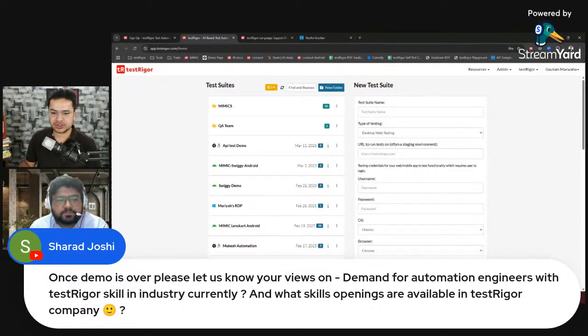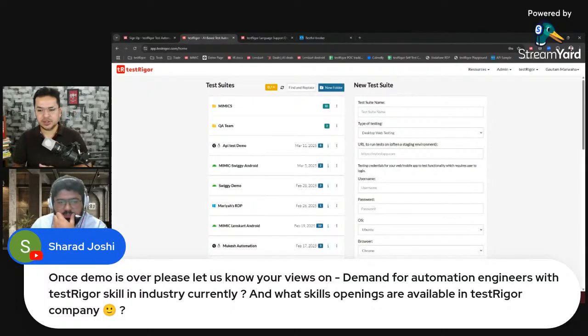Gautam, quick question about SOAP. Does it support SOAP APIs? Yeah, mostly yes. It does support SOAP, HTTP, and GraphQL. I've discussed this with our engineering team. gRPC, WebSocket, Socket.io, and MQTT are not supported yet. Okay, great. So guys, if you have SOAP APIs, or even GraphQL APIs, it supports them out of the box.